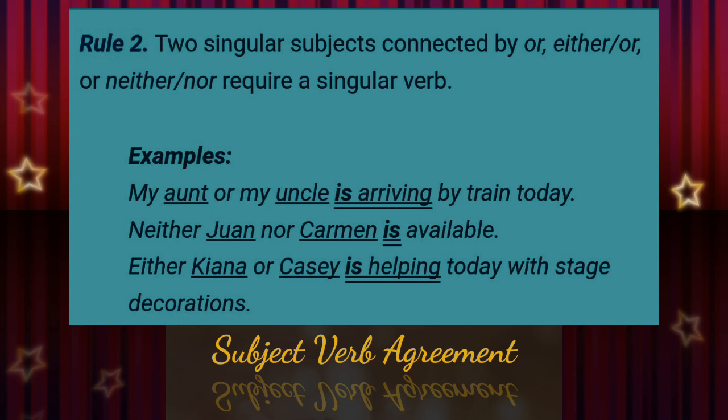Look at the last example. Either Kiana or Cassie is helping today. Is helping. Although two singular subjects are there, we are not using are there. We are using is. So this is the rule. Whenever we use or, either or, neither nor or not only but also in sentences, it should be followed by singular verb forms. Hope you have understood it.